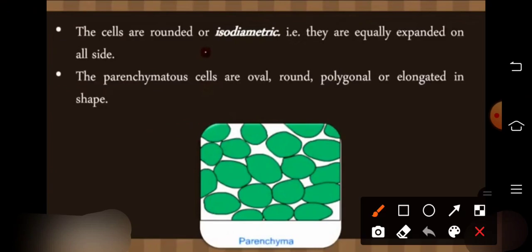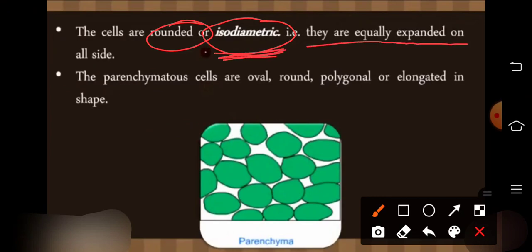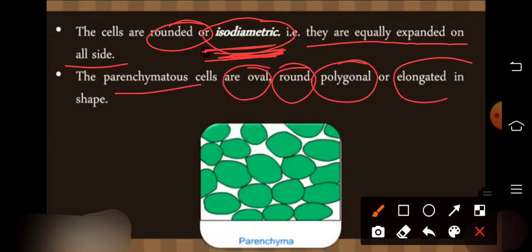The cells are round shaped, isodiametric. What is the meaning of isodiametric? They are equally expanded on all sides. That's why they are called isodiametric. The parenchymatous cells are oval, round, polygonal or elongated in shape. So these are the shapes of the parenchymatous cells.